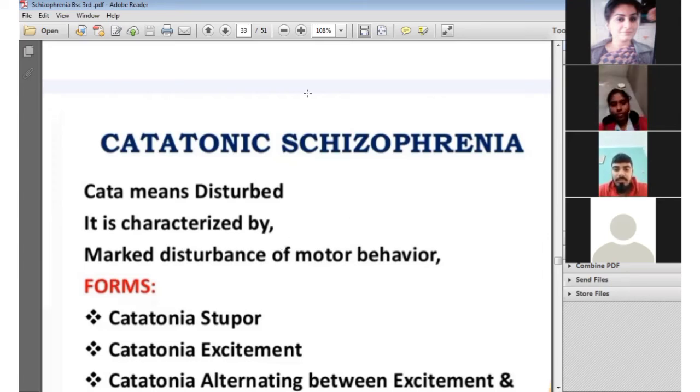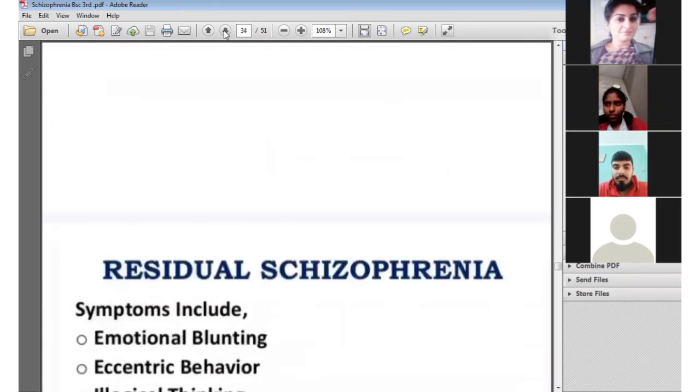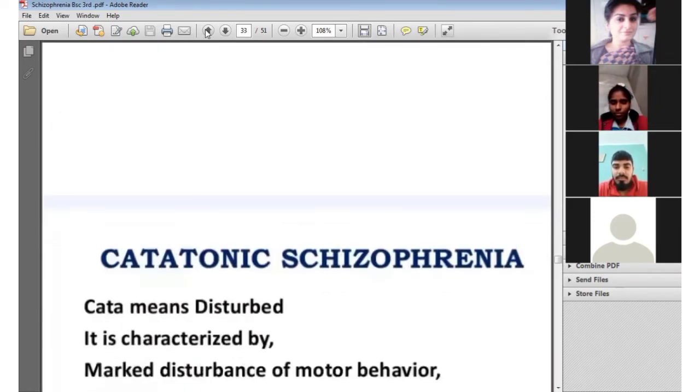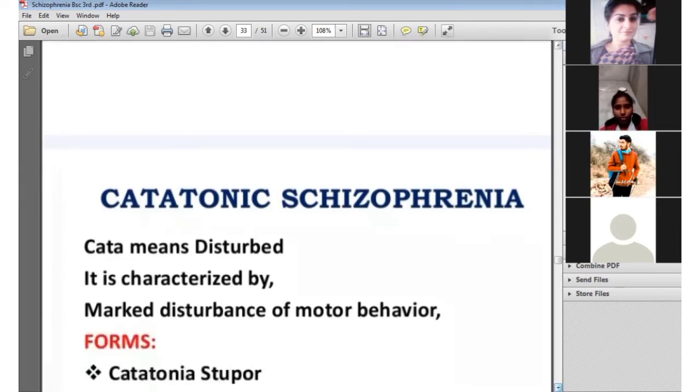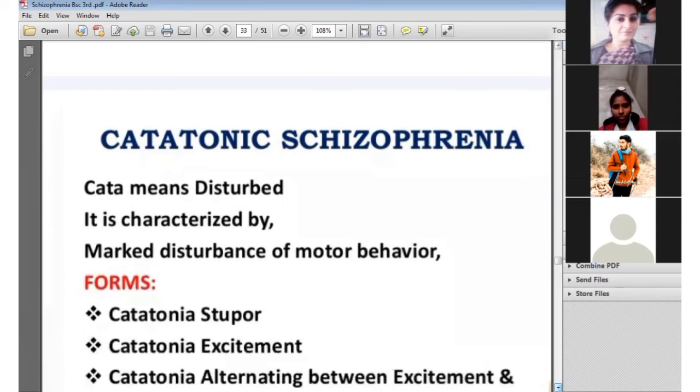The catatonic stupor means the person shows the same symptoms like depression. Like in depression, there is a decrease in the activity of mood, thinking, and behavior. So the same symptoms are shown by a person who is suffering from catatonic stupor. Next one is the catatonic excitement. In catatonic excitement, the person shows the same symptoms like mania. In mania, there is an increase in the activity of mood, thinking, and behavior.